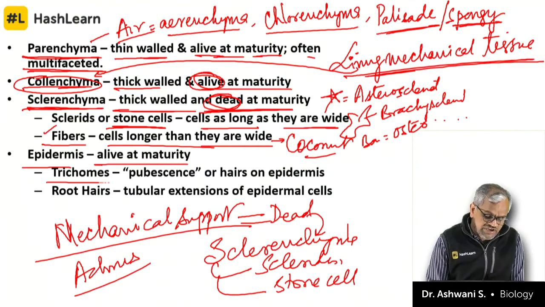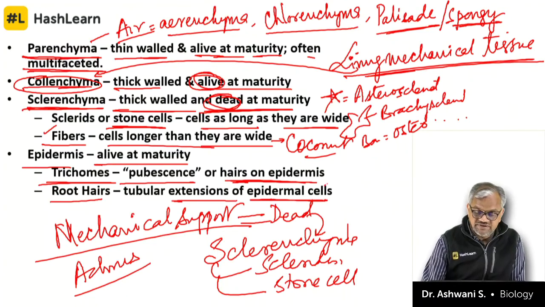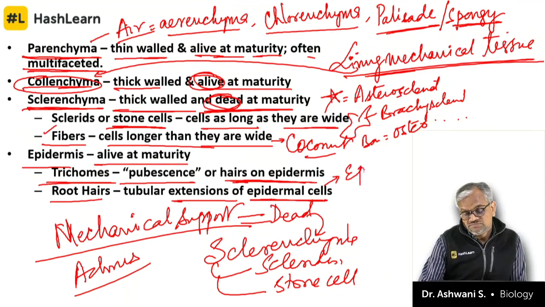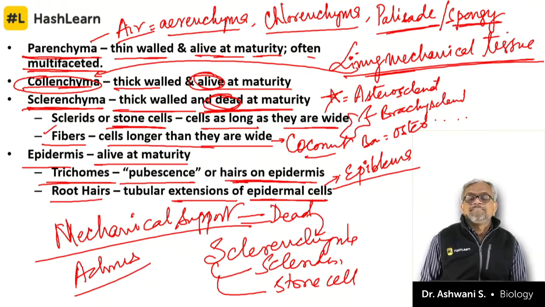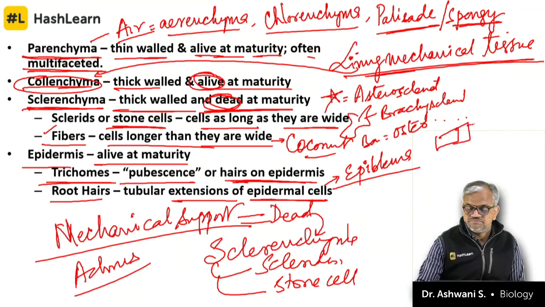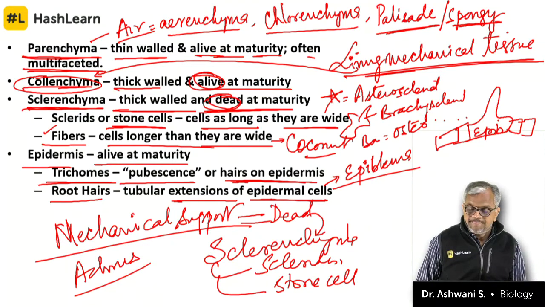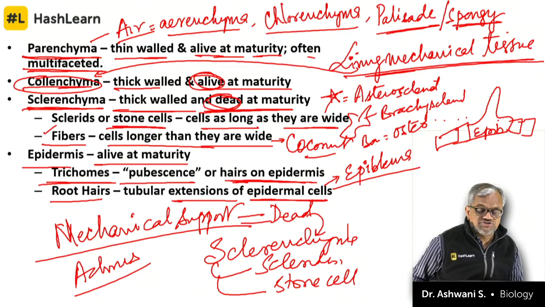Epidermis, alive at maturity. Trichomes are the thread-like or hair-like structures. Root hairs are extensions of epidermal cells. Root hairs arise from specific cells of the epidermis called epiblema. Epiblema are the cells. So suppose this is the epidermis, this is called epiblema. Trees, herbs and shrubs.